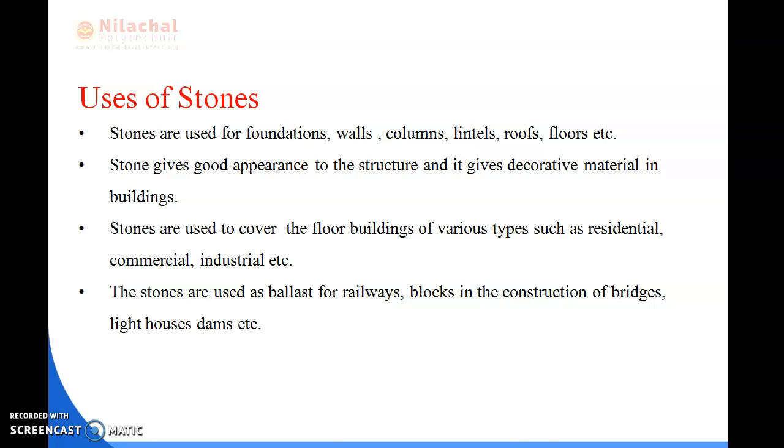We will do a quick review of what I have taught in the previous slide, about the uses of stones. As I have told you, stones are used for foundations, walls, columns, lintels, roofs, etc. They are also used for decorative purposes, and to cover the floors of buildings of various types such as residential, commercial, and industrial. Stones are also used as ballast for railways and as blocks in the construction of bridges, lighthouses and dams.